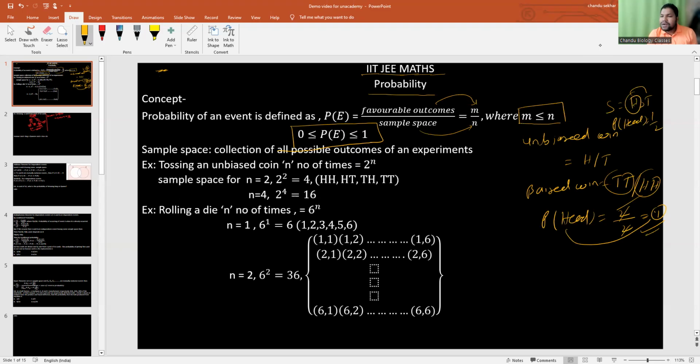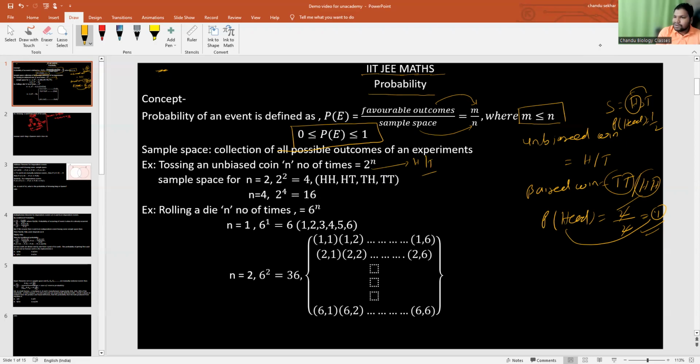So first of all, we will discuss the sample space of all types of events. First we take an unbiased coin. If you toss an unbiased coin n number of times, the sample space will be 2 raised to n, because 2 indicates that one side is head and the other side is tail. Similarly, if n is equal to 1, then you will get head and tail. That is the sample space.